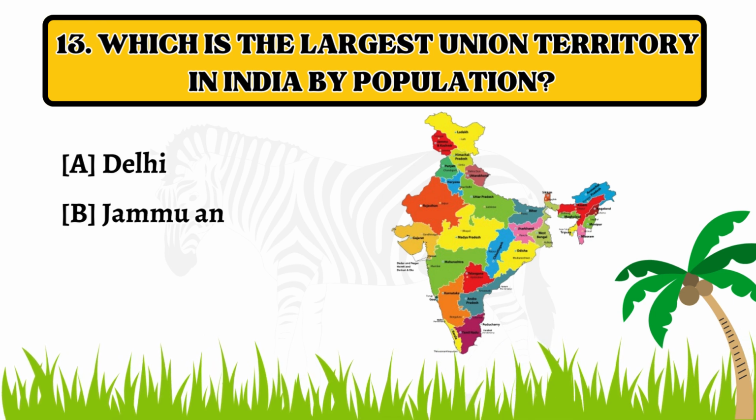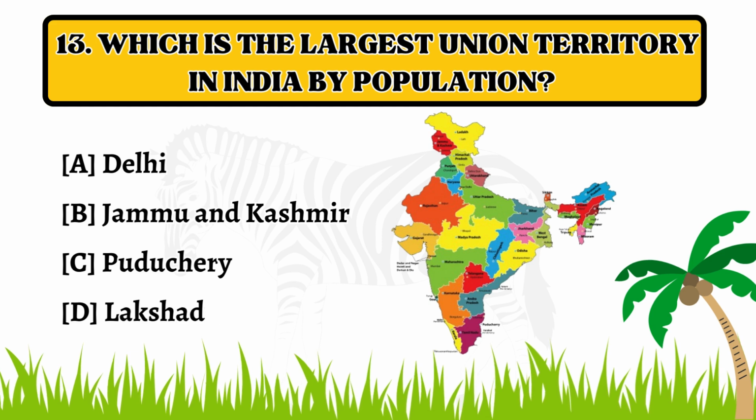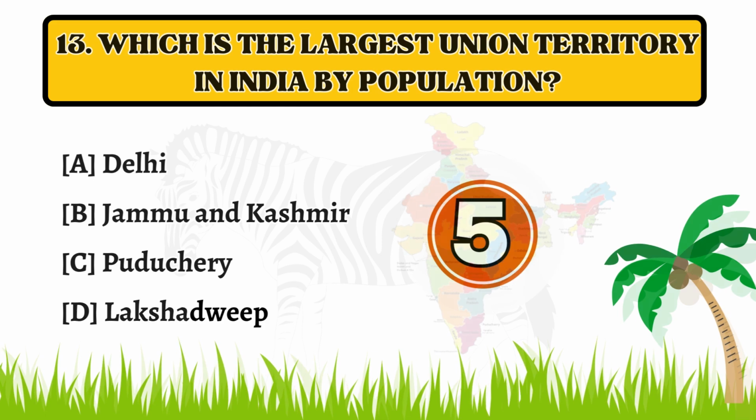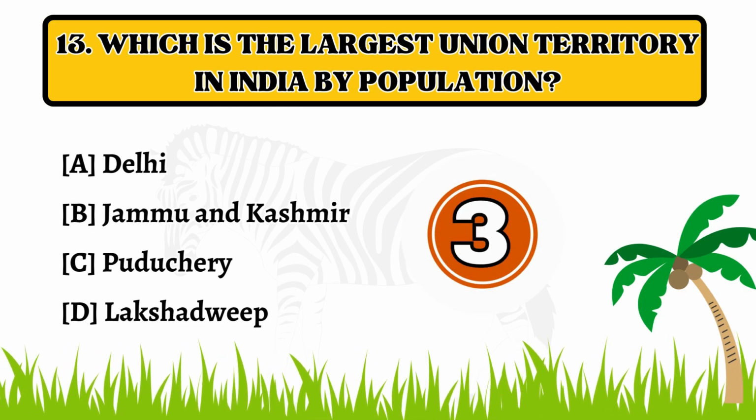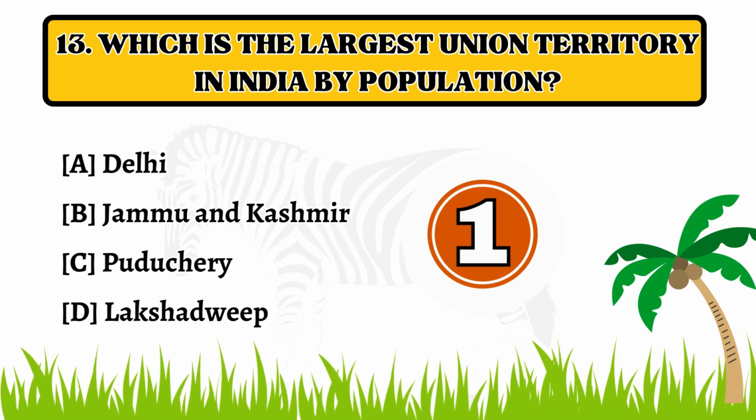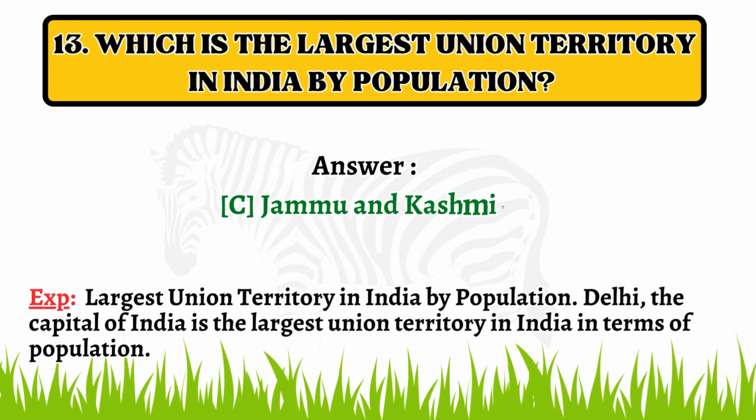Question number 13. Which is the largest union territory in India by population? Option A. Delhi. B. Jammu and Kashmir. C. Puducherry. D. Lakshadweep. The correct answer is option C. Jammu and Kashmir.